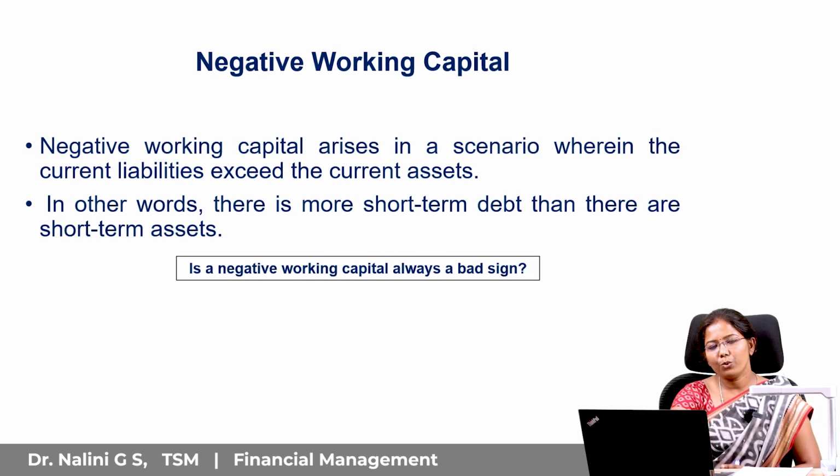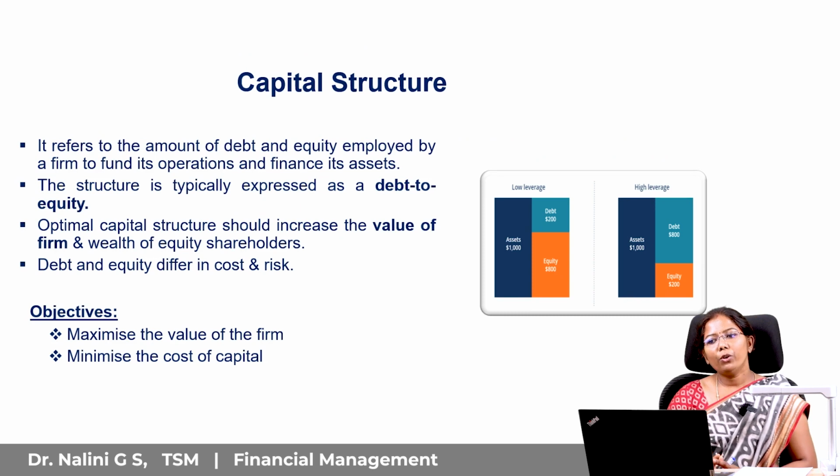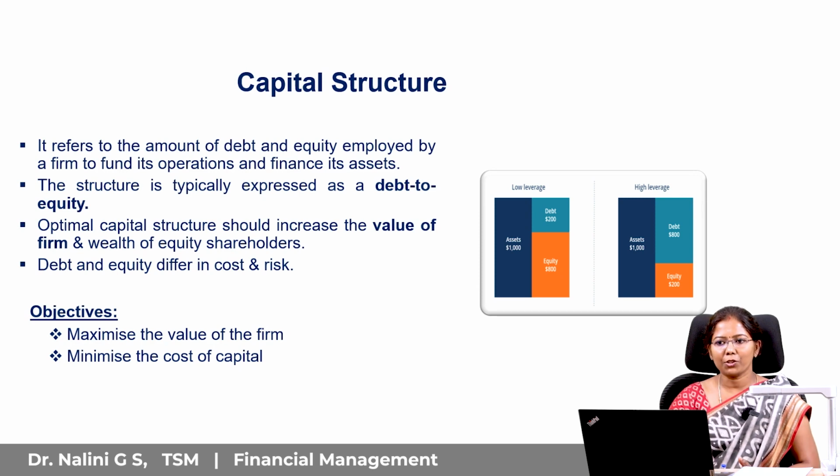So the company has to ensure working capital is neither excessive nor inadequate. Capital budgeting and working capital management, these two come under investment decision, long-term and short-term investment decision. Moving on to capital structure. As I mentioned, this is all about raising of money. The company has to decide the capital structure, debt and equity: how much debt the company should have and how much equity in its capital structure.